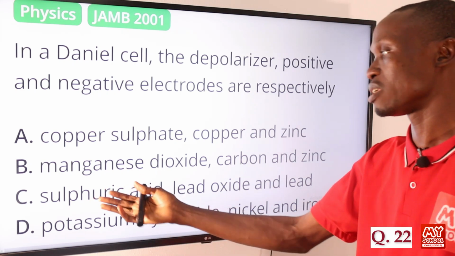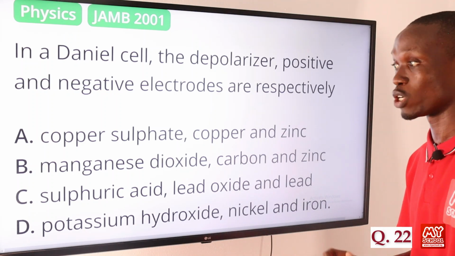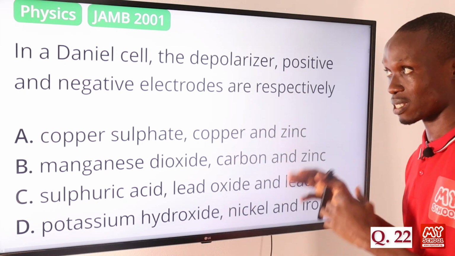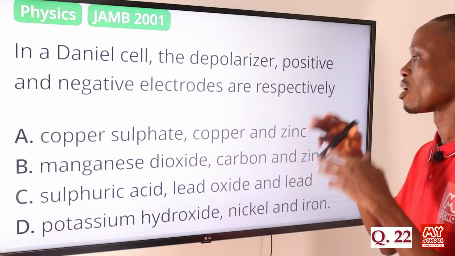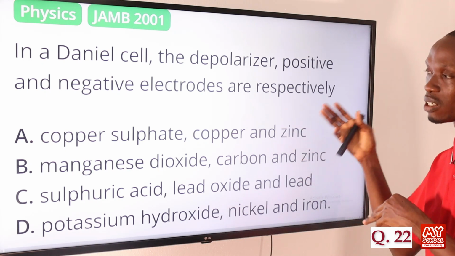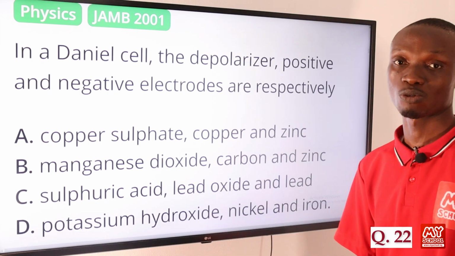So option C here typically describes a lead-acid accumulator, which is your car battery. But for the Daniell cell, the depolarizer is copper sulfate, while the positive electrode is copper and the negative electrode is your zinc. So that makes option A the correct answer to this question.